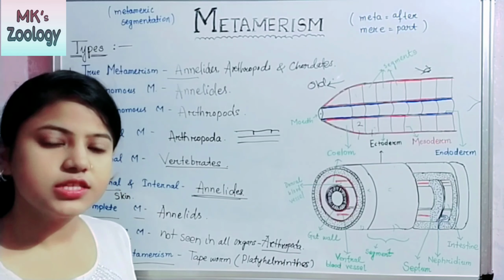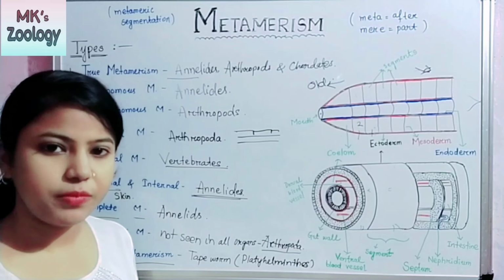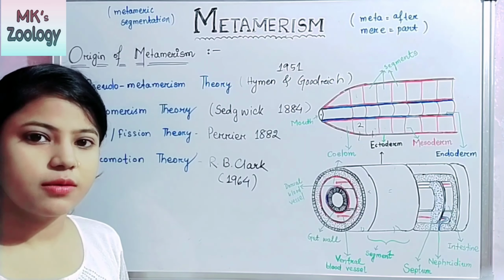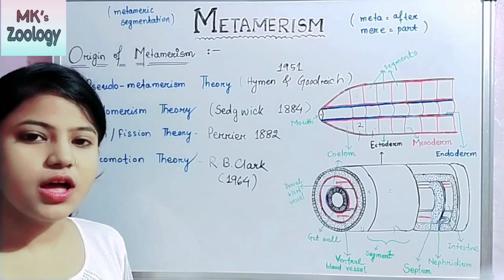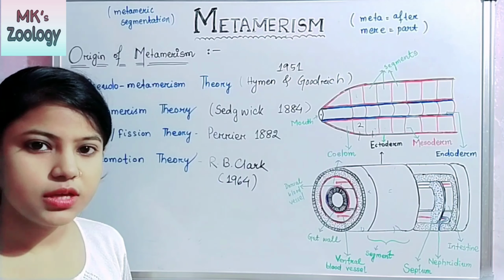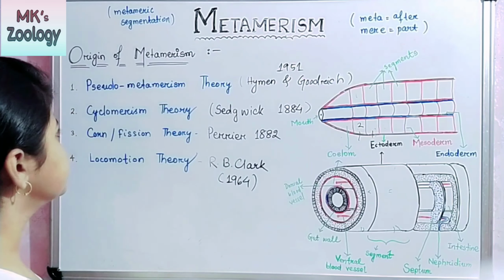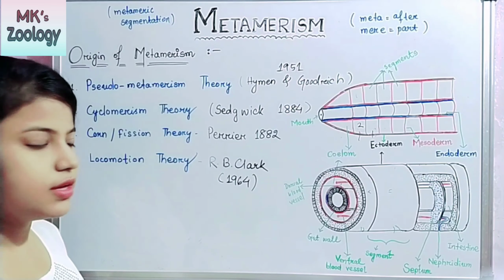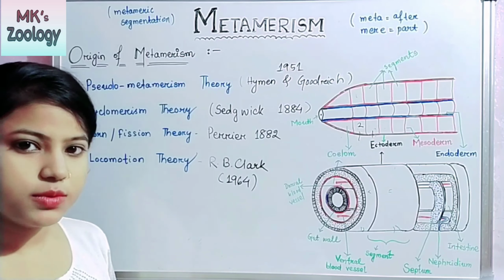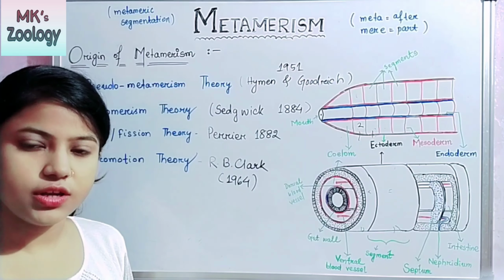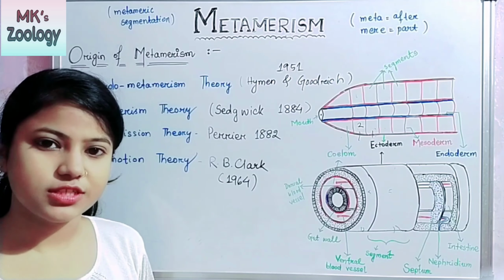Okay, this is all about your types of metamerism. So let's come to the theories of metamerism, or origin of metamerism. In the origin of metamerism, there are four theories. First one is pseudometamerism theory. Second one is cyclomerism theory. Third one is Kohn or fission theory. And the fourth one is locomotion theory.